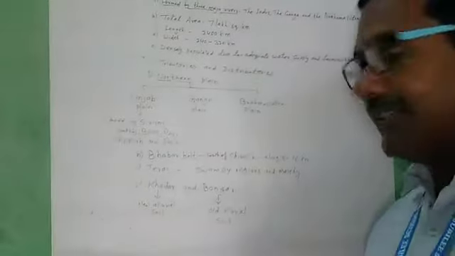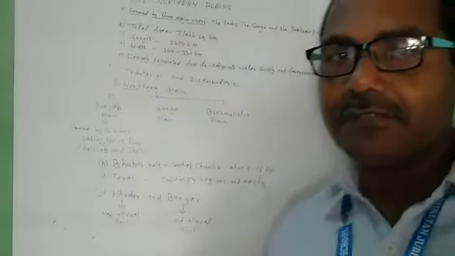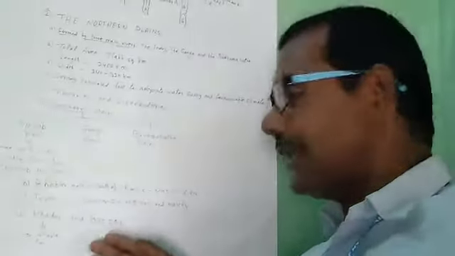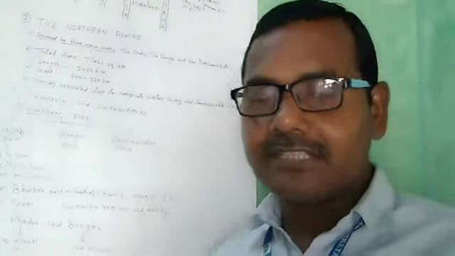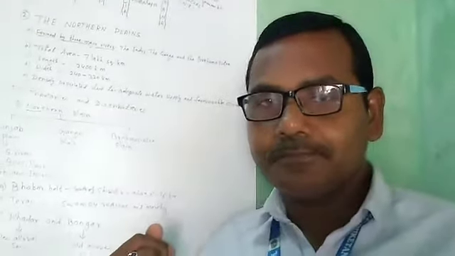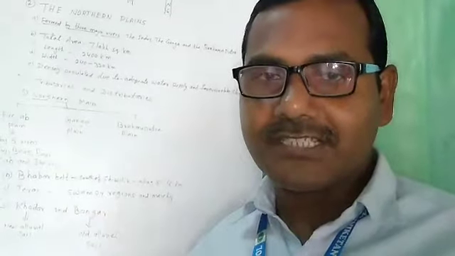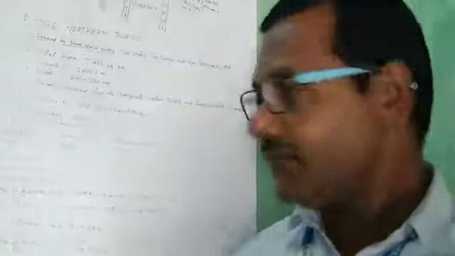Okay. Next is Tarai. Tarai is the foothills, the base of the Himalayas. They are swampy and marshy regions, consisting of dense forest and wildlife.